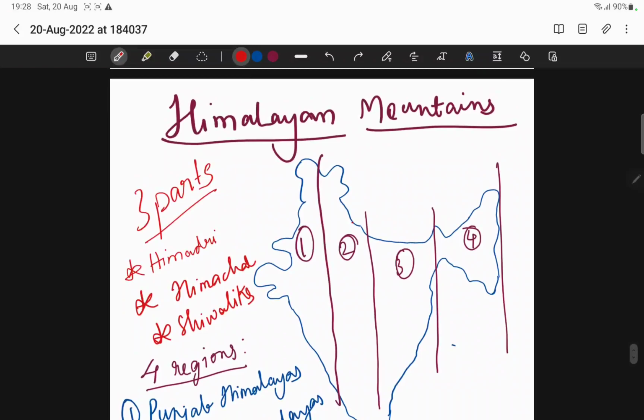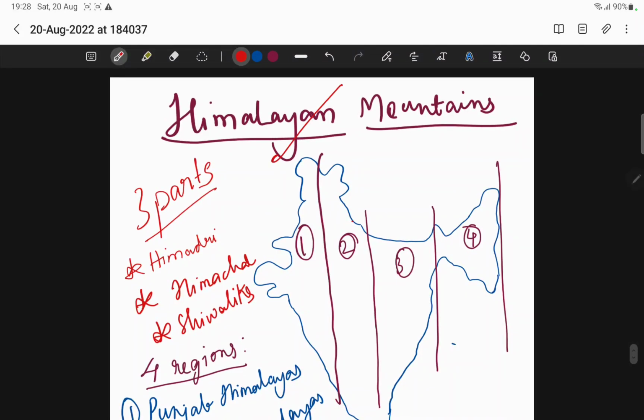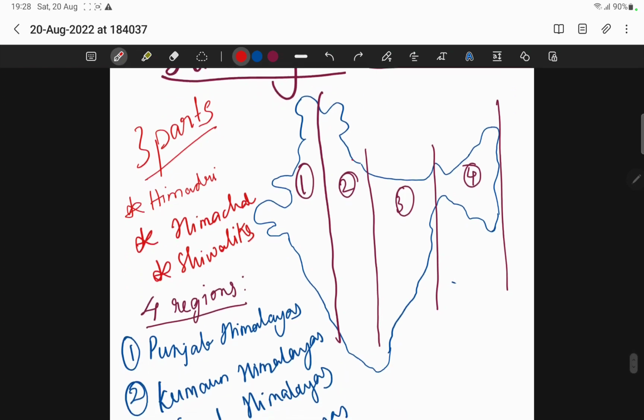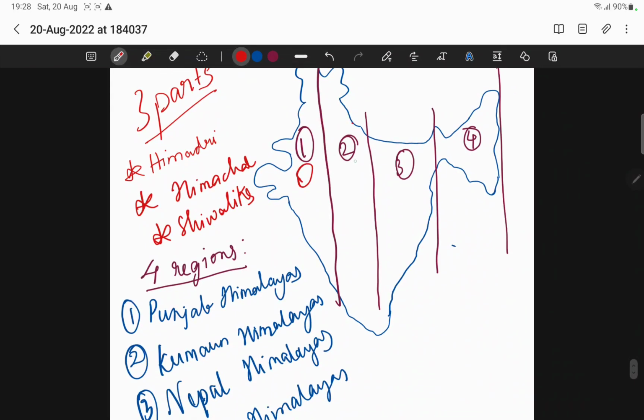And the third concept that we have discussed is the Himalayan mountains. There are different parts and regions. Children, don't get confused between parts and regions. Parts means, I will do it with red color, these are known as 3 parts of the Himalayas. Whereas regions, already in brown color, are known as 4 regions: Punjab Himalayas, Kumaon Himalayas, Nepal Himalayas, and Assam Himalayas. So don't get confused between both of these concepts.